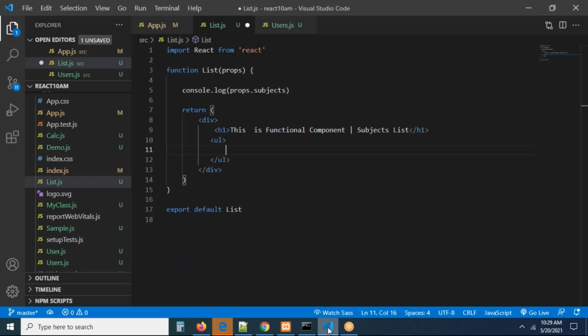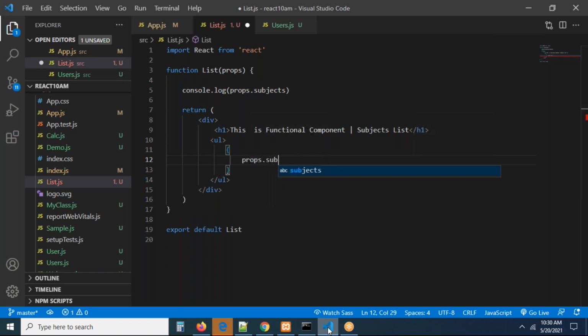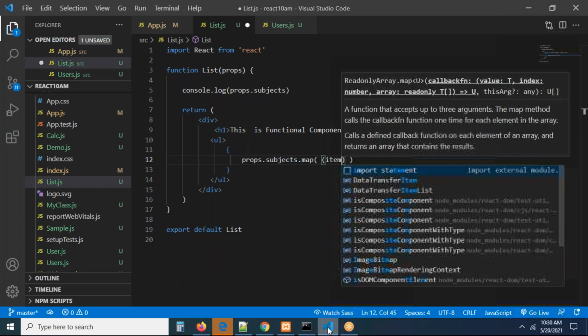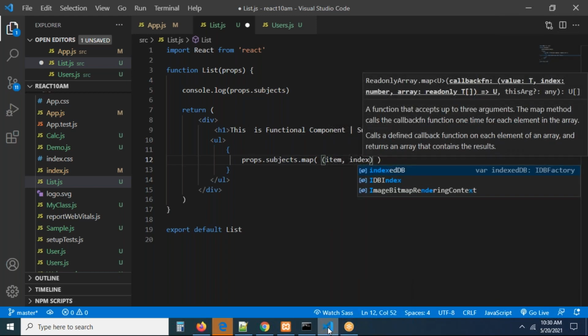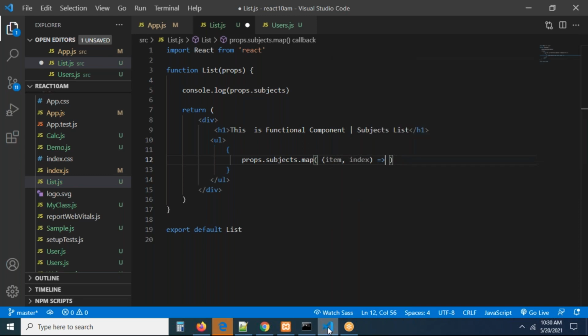So remember, if you want to iterate anything in the HTML template, this is exactly the process, guys. Can you do this now? So here, take the JSX expression. In this, I'm going to write props dot subjects dot map, which is the function. To the map function, we have to pass a callback function. Here we can take item comma index. Each and every element's index will be there. So it is going to be something like this exactly, guys.